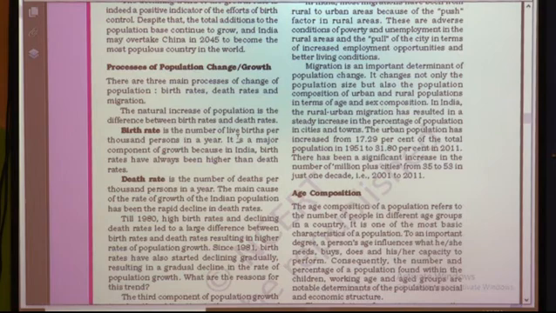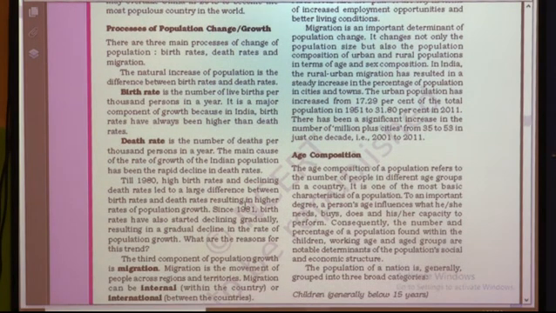Now see the next paragraph. Till 1980, high birth rate and declining death rate led to a large difference between birth rate and death rate, resulting in a higher rate of population growth. In 1981, the birth rate also started declining gradually. See students, till 1980 birth rate was high and death rate was low, but after 1981, birth rate also started to decrease, and due to that our population growth is gradually declining.